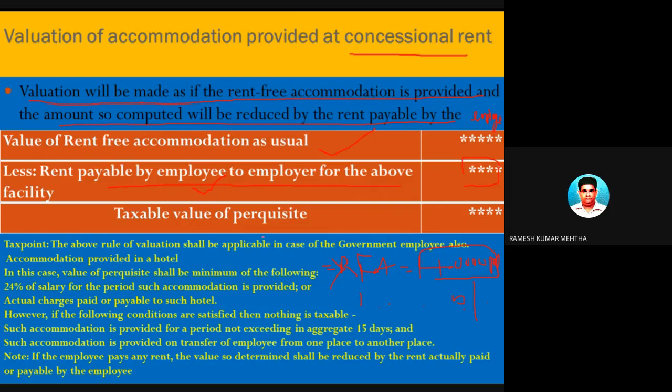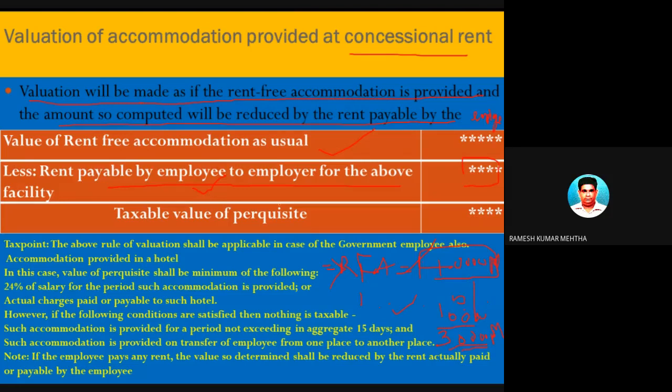The employer is giving this house to the employee for residential purpose or for accommodation, and is telling him to pay only 10,000 rupees per month. Means 10,000 rupees is the only rent which is charged, whereas he could have charged 40,000 rupees. So the difference is 30,000 rupees. This is the benefit the employee is getting because of the employer providing accommodation at a concessional rate. So 30,000 per month is the value of the perquisite, and 30,000 into 12 is equal to 3,60,000.